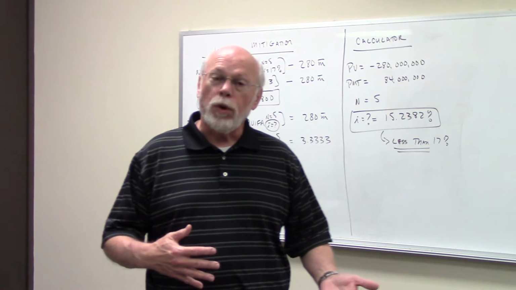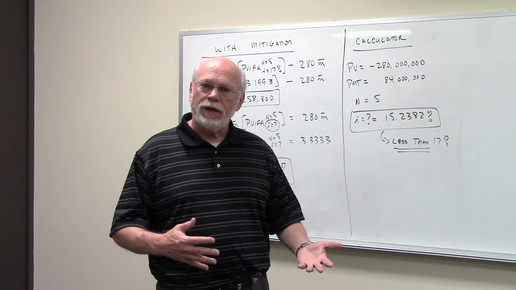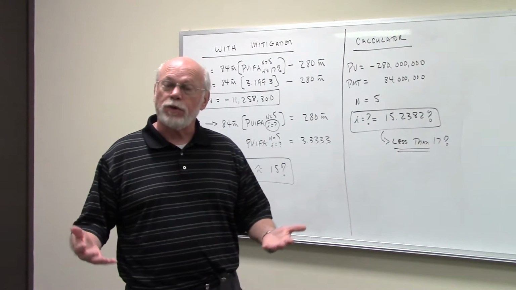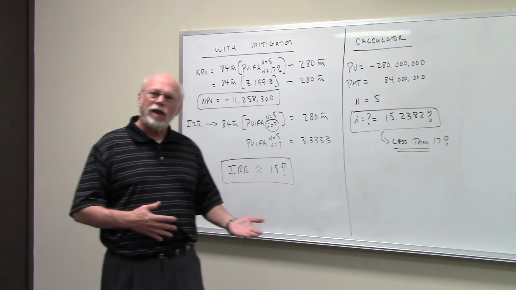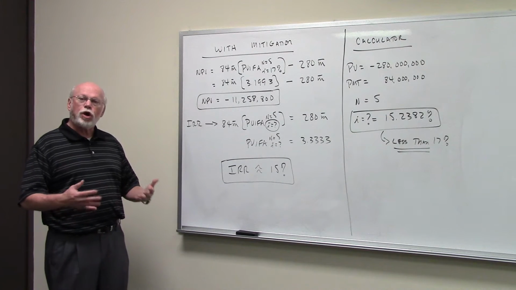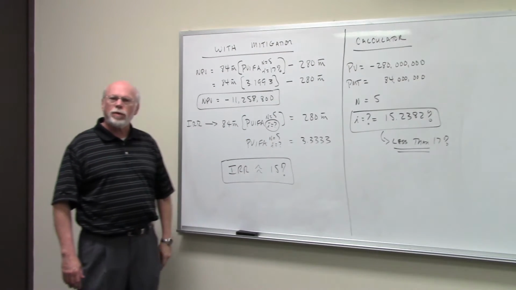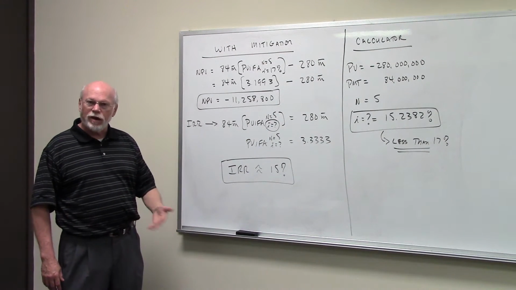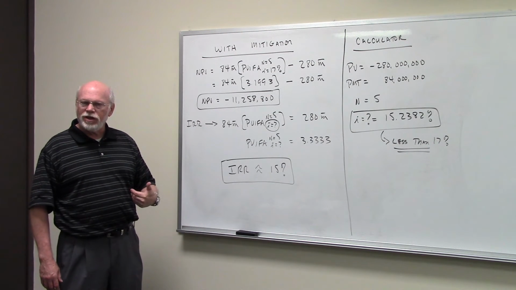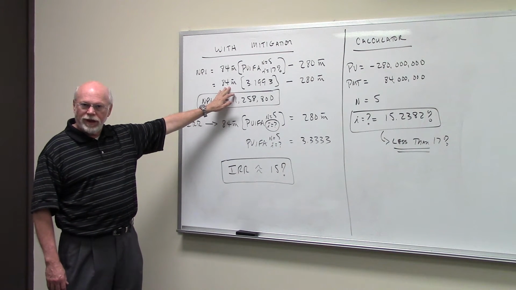Now, part one of this problem, we went through the process and we found that if they do nothing, the project has a positive net present value and its rate of return is greater than the cost of capital, which is 17%. The second part now, what happens if they mitigate the problem, that is they make the investment to curb the air pollution. Well, if they do that, the project's not going to cost $240 million, it's going to cost $280 million, an additional $40 million. And for that, they get an additional $4 million a year in cash inflow. So instead of getting $80 million a year, they get $84 million a year.